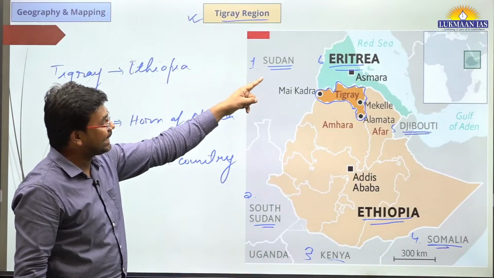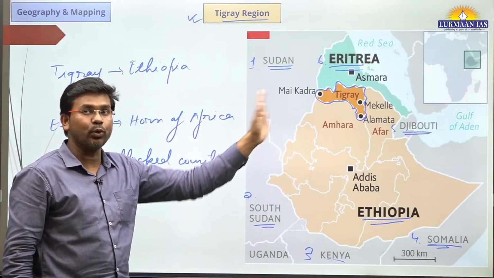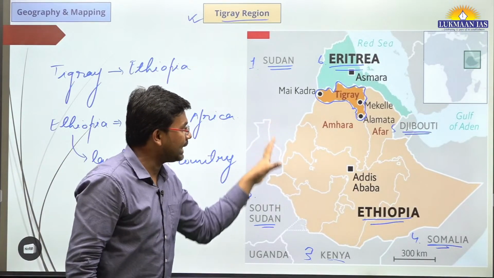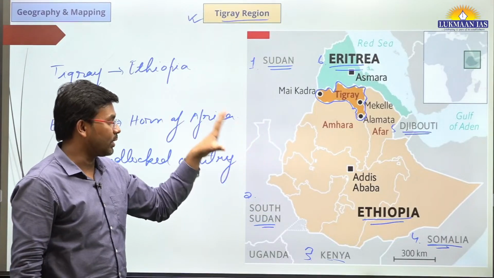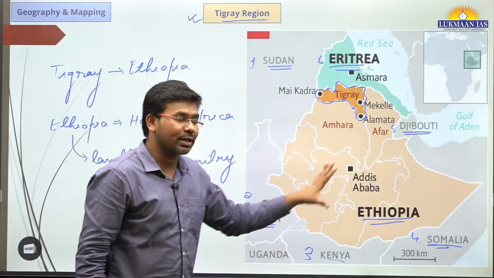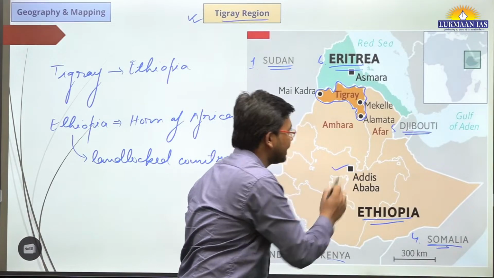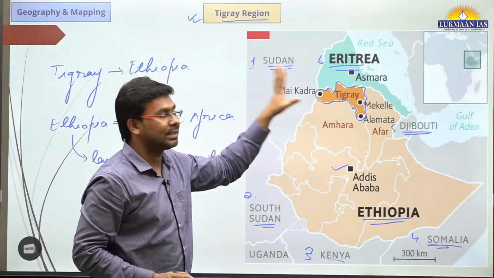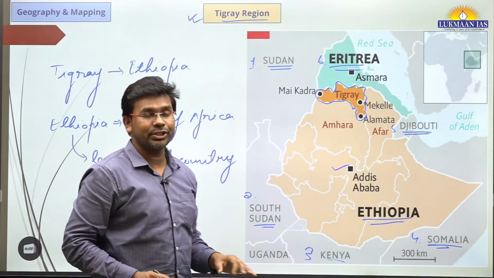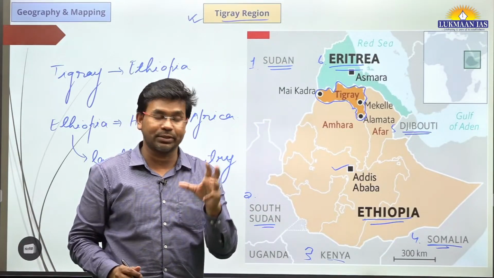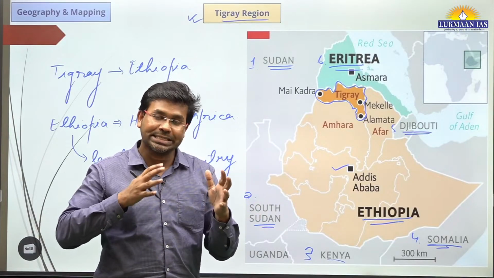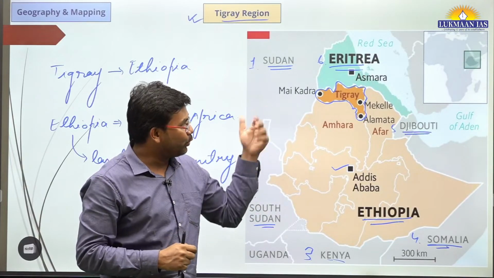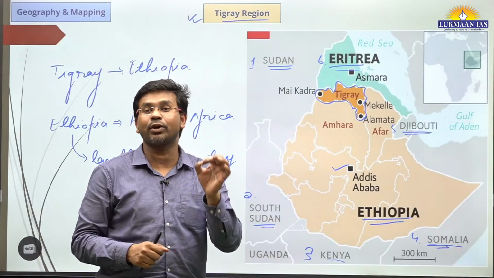Eritrea, Djibouti and Somalia do have coastal borders. However, Ethiopia does not have a coastal border. It is totally a landlocked country, and its capital is Addis Ababa. The northern portion of Ethiopia is the Tigray region. This Tigray region has been a source of conflict. A lot of conflicts have happened here in the past, and the most recent conflict happened in the year 2020.